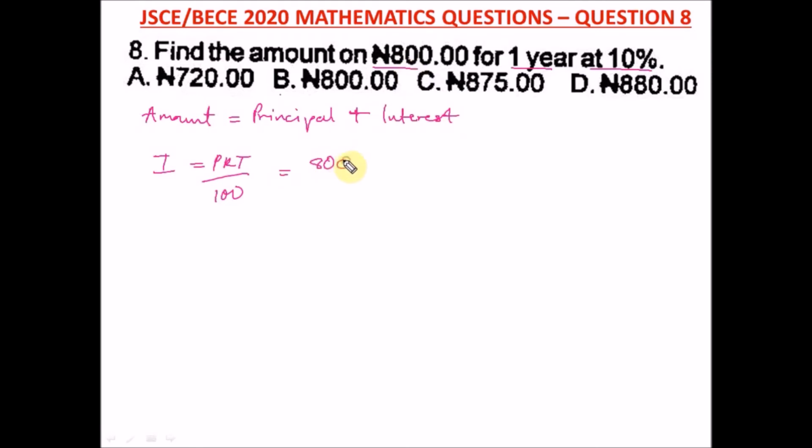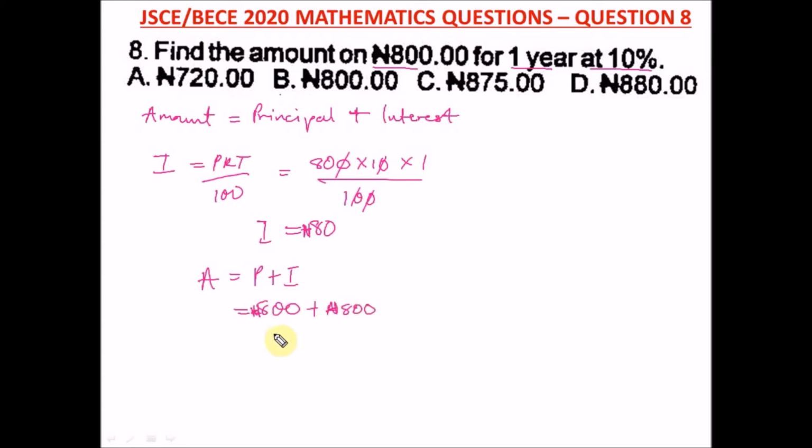So let's put in the values here. So we have 800 times 10 times 1 divided by 100. Okay, so we're going to cancel out this 0 here, this 0. So we're left with what? 80. Okay. So our interest is 80 naira. So it's easy for us to get our amount now. So amount is equal to principal plus interest. So A is equal to P plus I, which is equal to 800 naira plus 80 naira. And that would give us what?